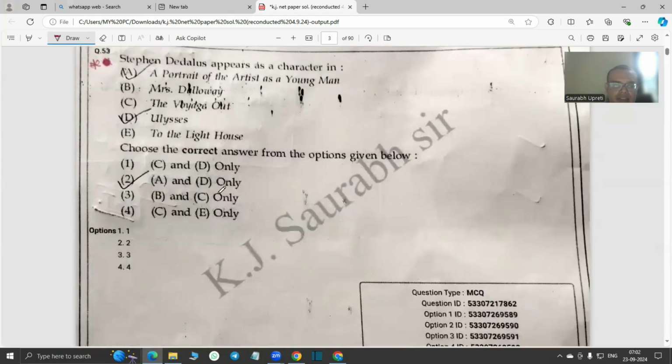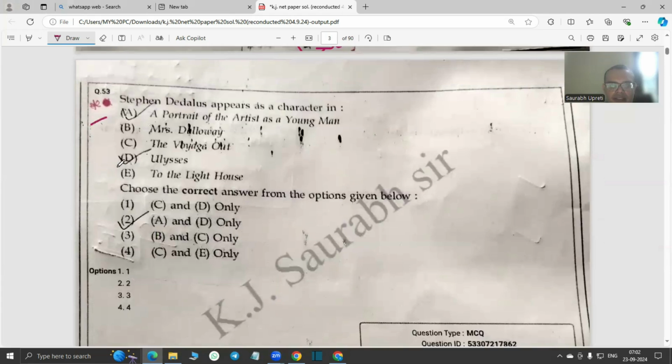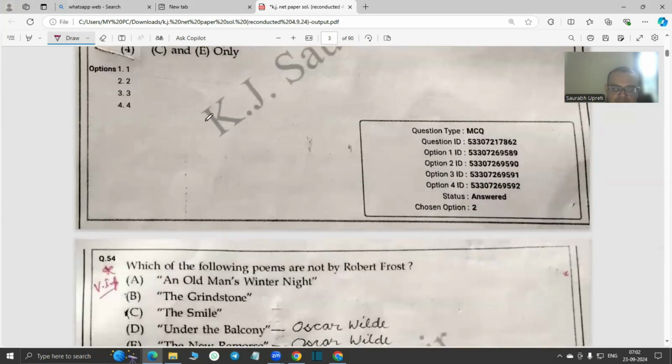So let's see. This question is again of 1 star. That means it's a fundamental question. So what is there? Stephen Dedalus appears as a character in, so it appears in A Portrait of the Artist as a Young Man and Ulysses both. So in that way, it's a very important question.